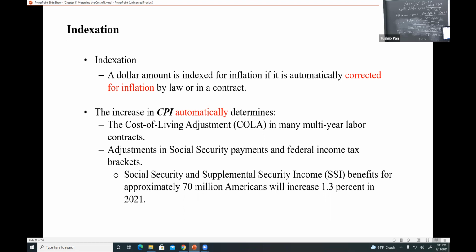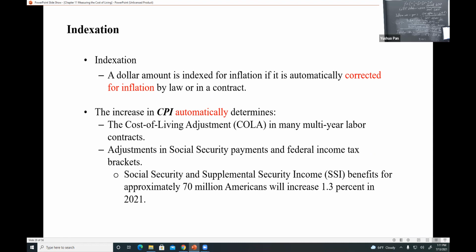Usually in the United States, your salary will increase year by year according to the indexation published by the government, by law or by contract. Adjustments in social security payments and the federal income tax brackets are also automatically determined by that.